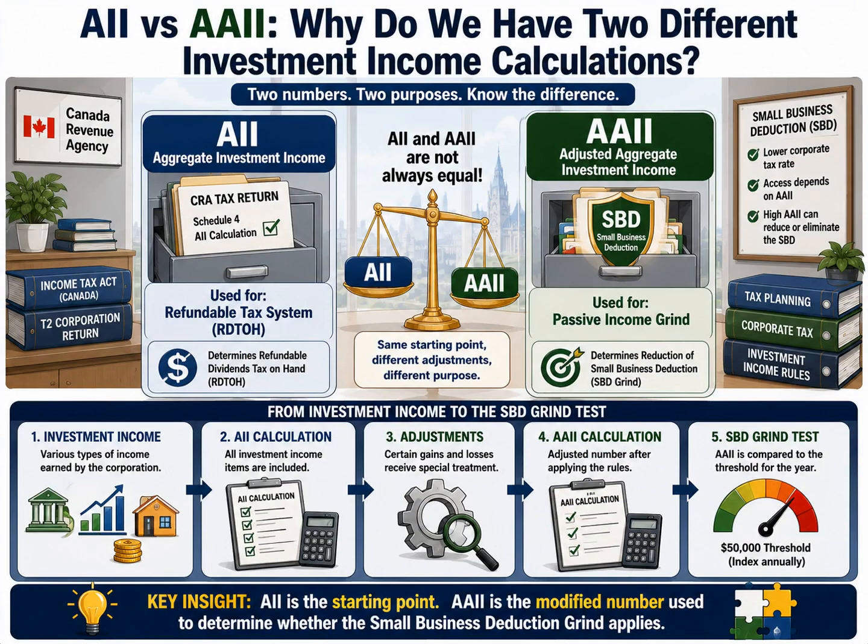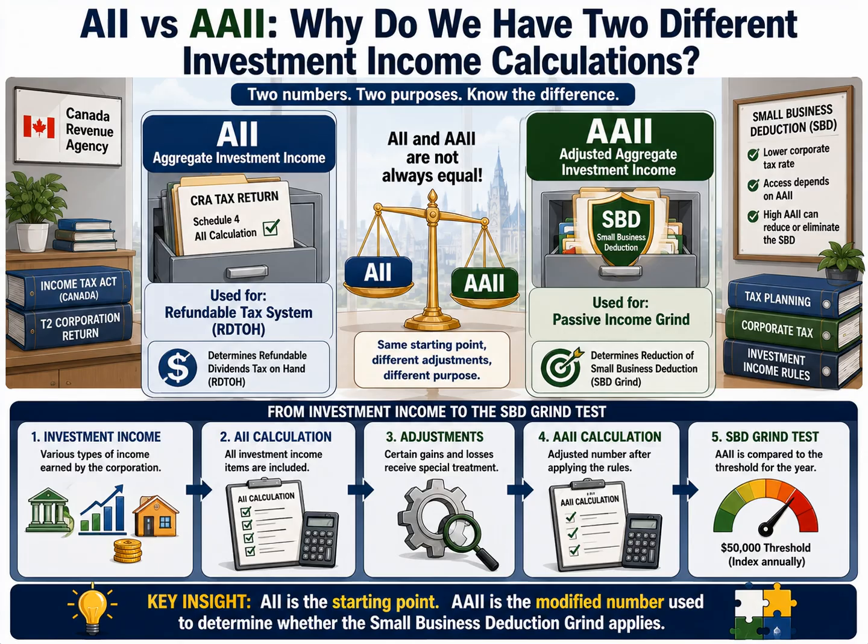As we move into the technical side of the passive income grind rules, we need to understand two important tax concepts: aggregate investment income, or AII, and adjusted aggregate investment income, or AAII. At first glance, these terms sound very similar, and that's exactly why many students find them confusing. But in Canadian corporate taxation, they serve different purposes.